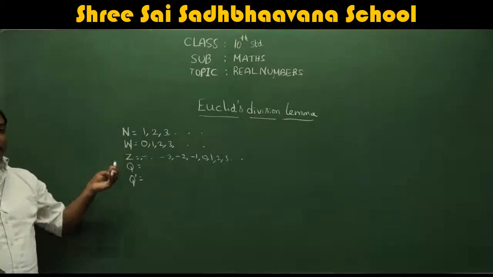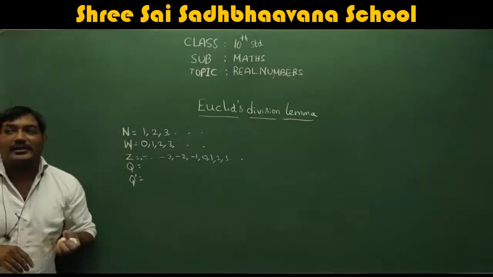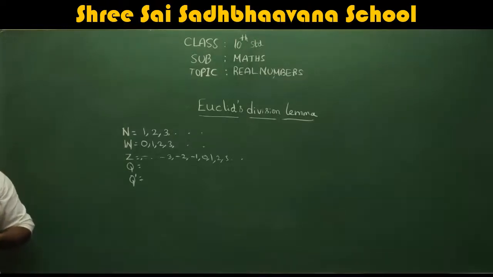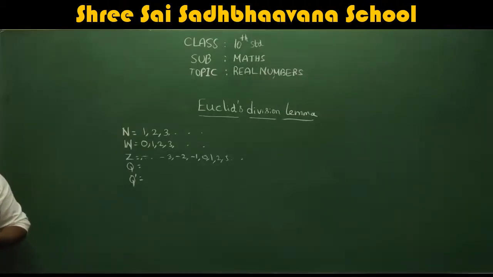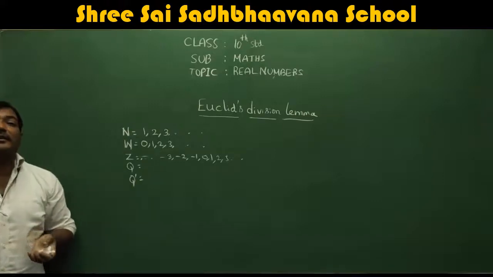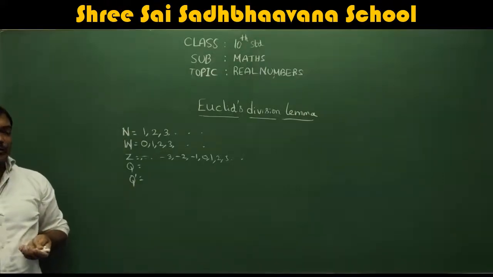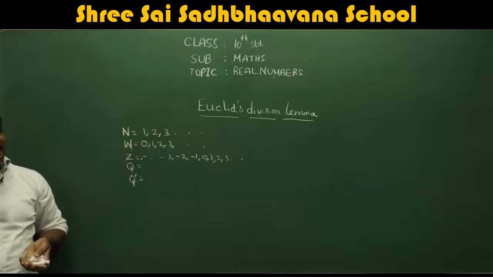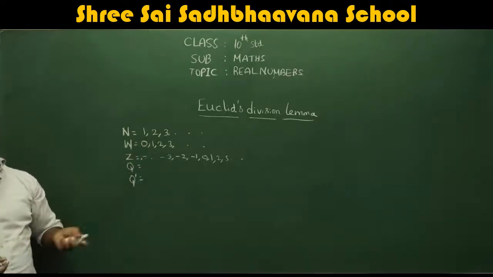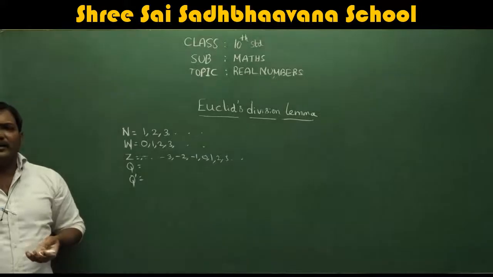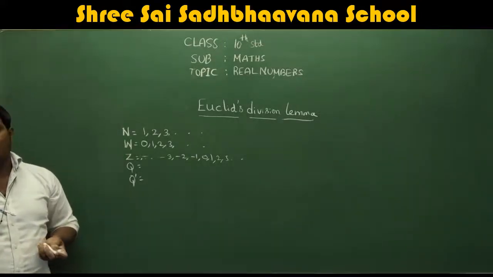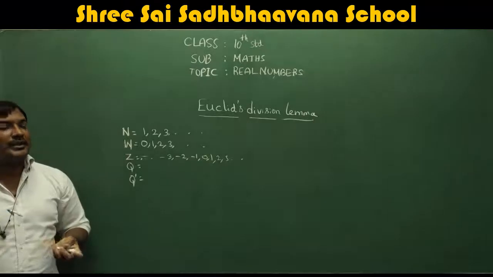Next, whole numbers. Before Aryabhatta discovered 0, we were using only the numbers 1, 2, 3, and so on, but we did not have 0. When Aryabhatta discovered 0, we included 0 in the number system. That's how whole numbers, which start from 0, came into existence. The only difference between natural numbers and whole numbers is that whole numbers include 0 and natural numbers do not.